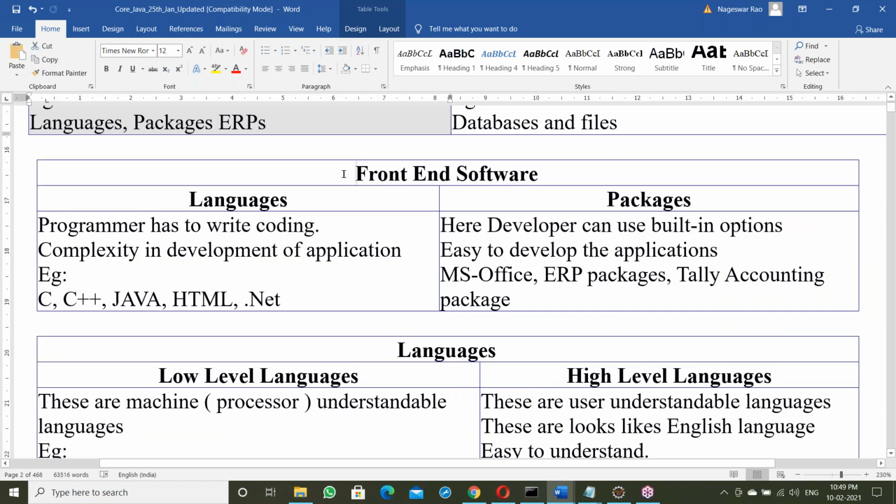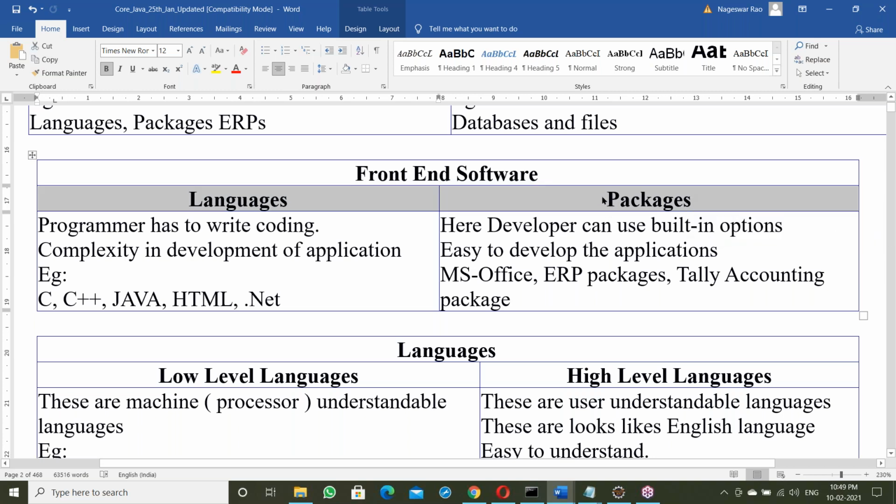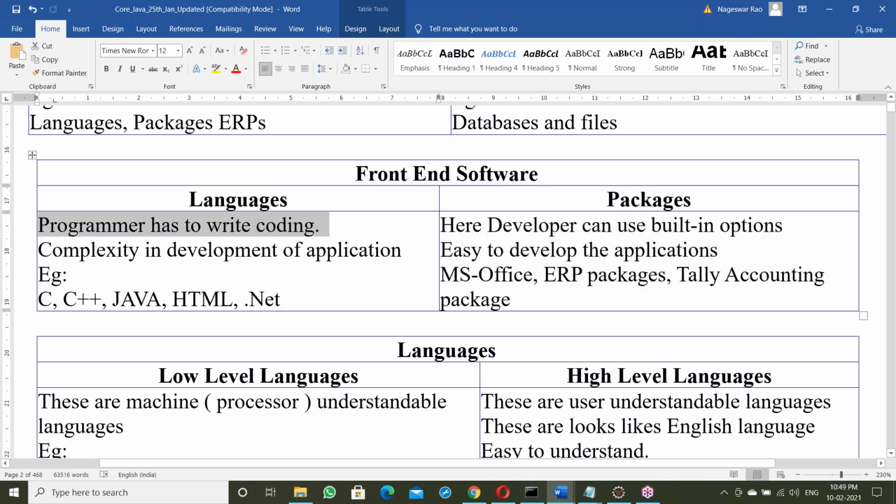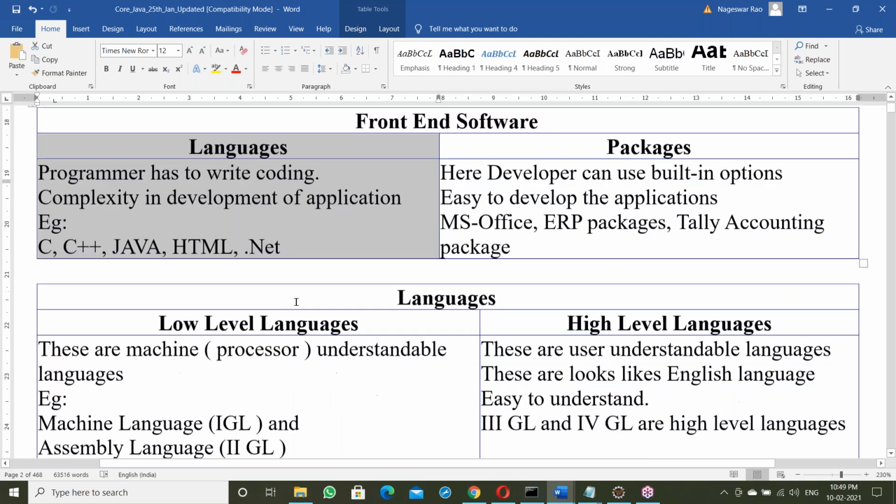So moving to front end. In front end, there are languages and packages. A package is a predefined, ready-made one, ready to use. In a language, we should write the coding, we should write the programming. Java comes under languages. That's the reason we moved to language.